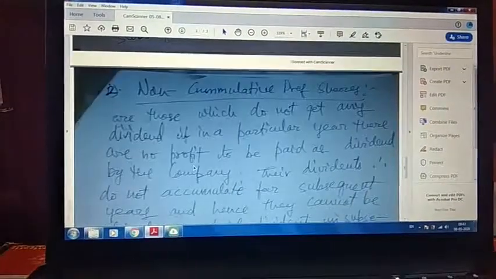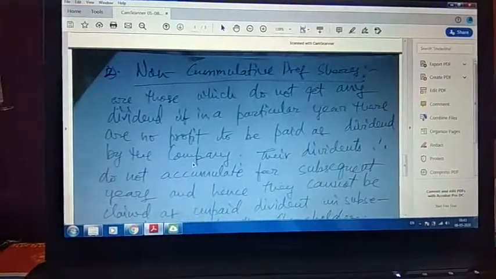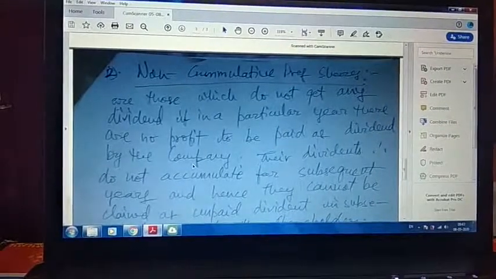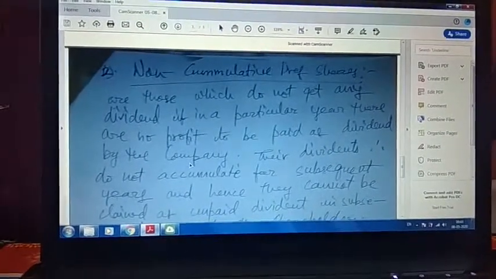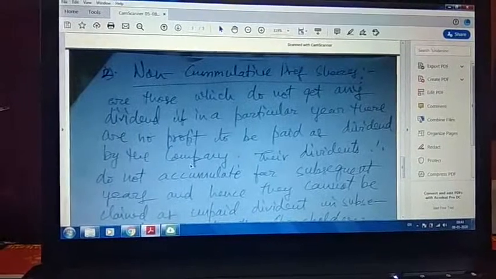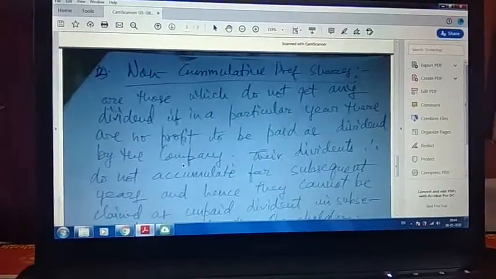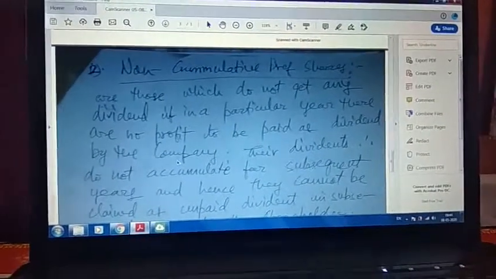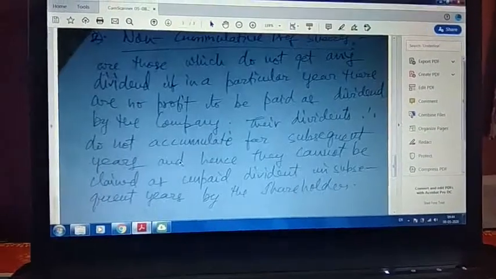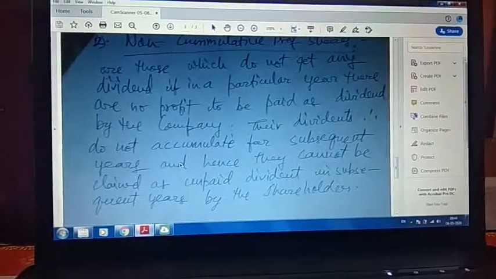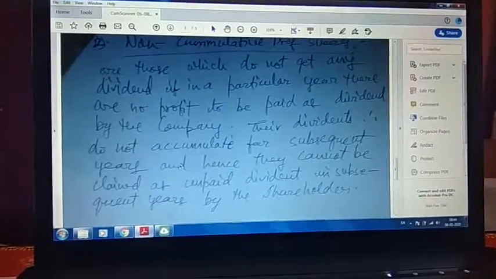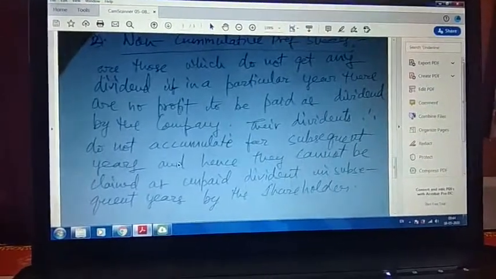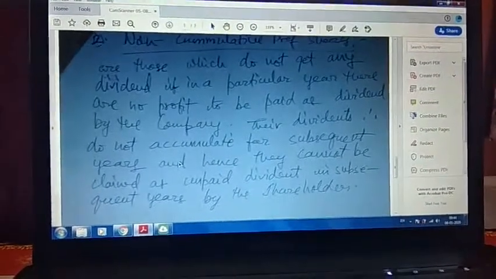Now coming to non-cumulative, of course they are the opposite of cumulative. These do not get any dividend if in a particular year there are no profits to be paid. So in the case of non-cumulative, if there are no profits, no dividend will be paid by the company. Their dividend therefore does not accumulate for subsequent years, and hence cannot be claimed as unpaid dividend in subsequent years by the shareholder.